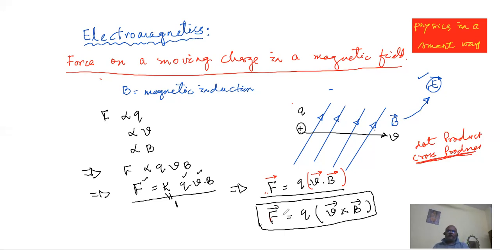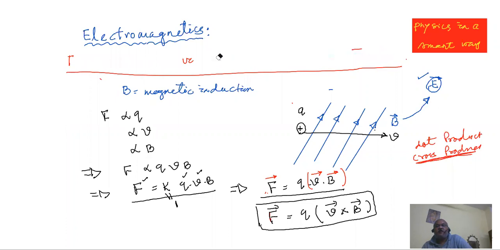That formula is in vector form. If we express that in the scalar form, you can also put it like that. Let me clear up some space.